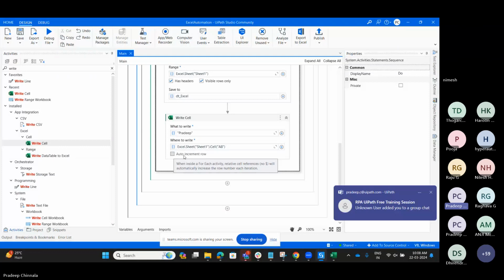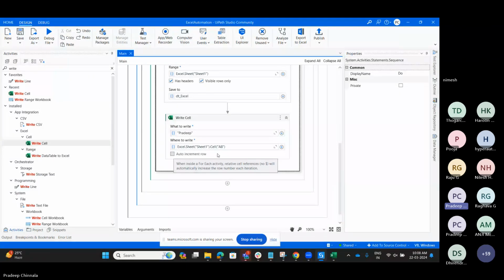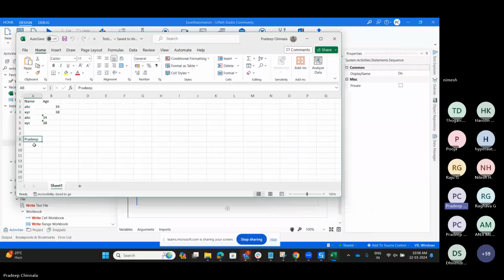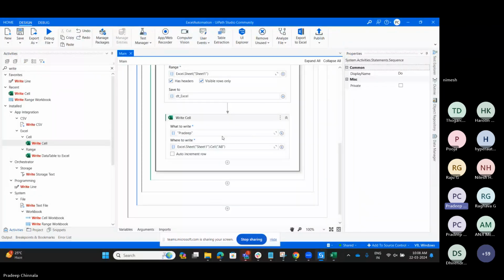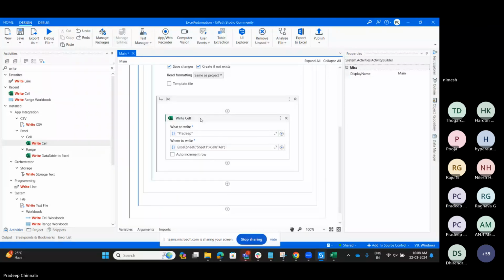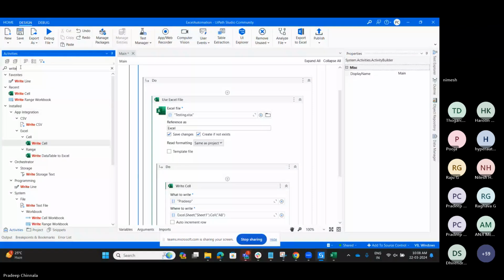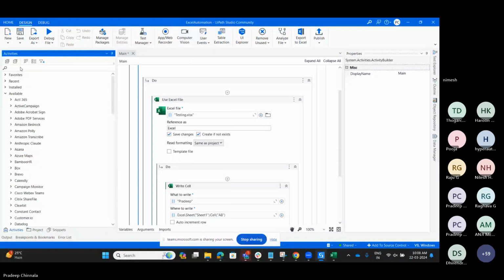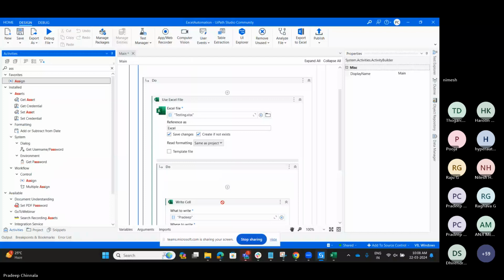So how can we do the auto increment row? Let me show you. Here is Pradeep, and I want to do the auto increment. To make the auto increment, let me create an array.